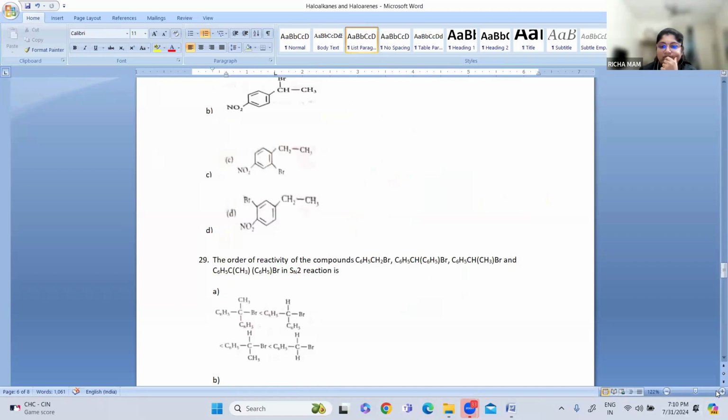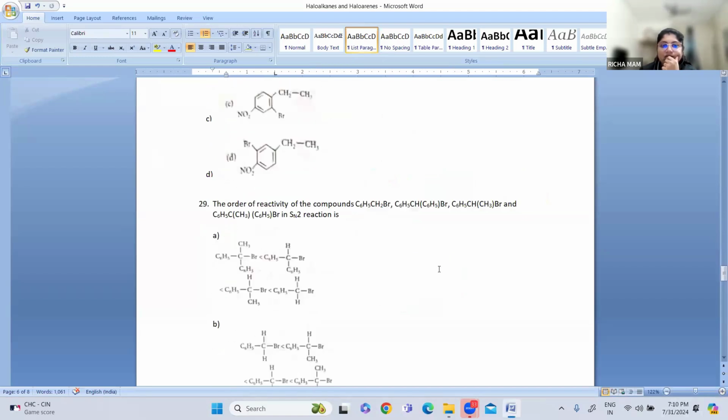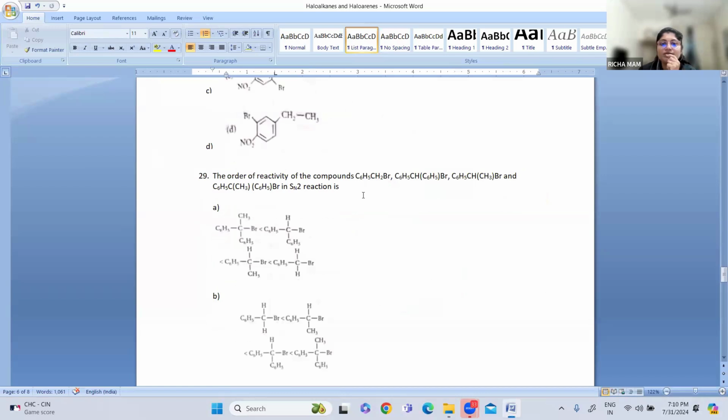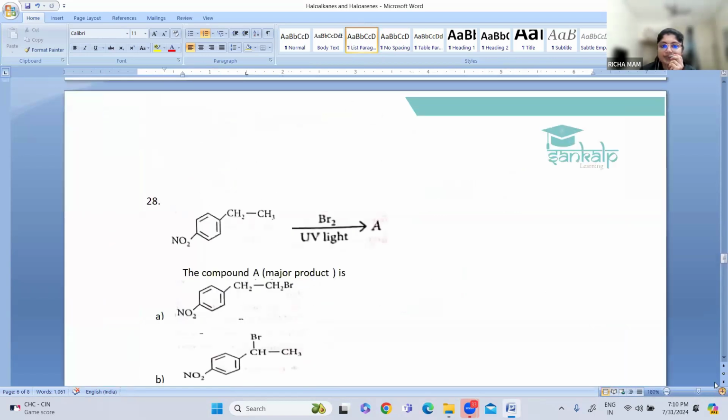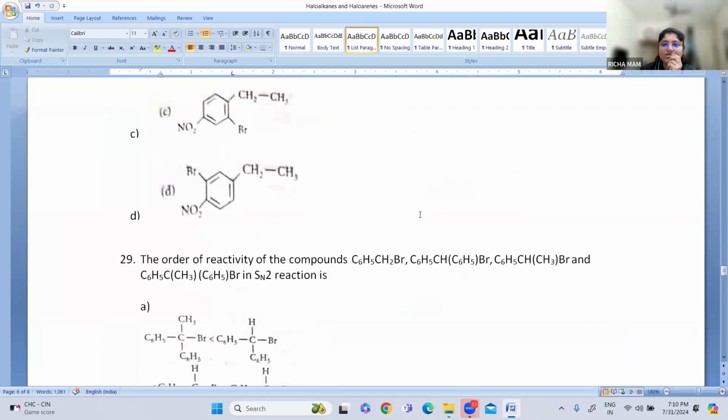Let us go for the next one. The order of reactivity of the compounds. There are four compounds in an SN2 reaction. Can you tell the order of reactivity? So let me write the compounds. These are the four compounds, and you have to tell the order of reactivity.